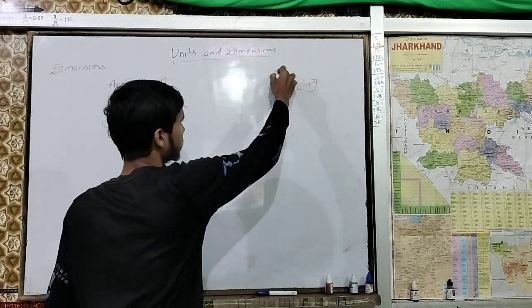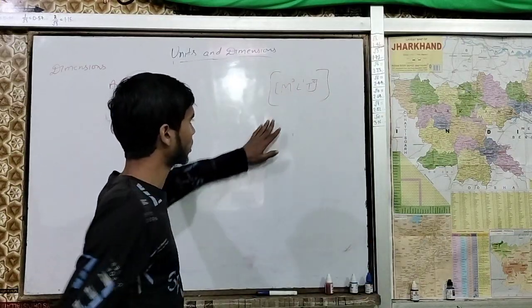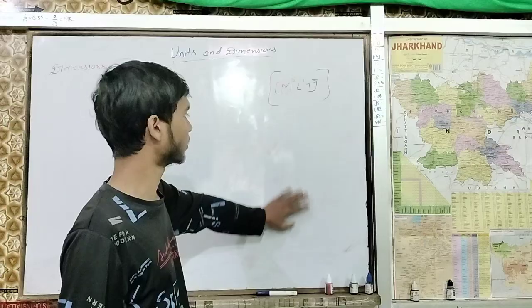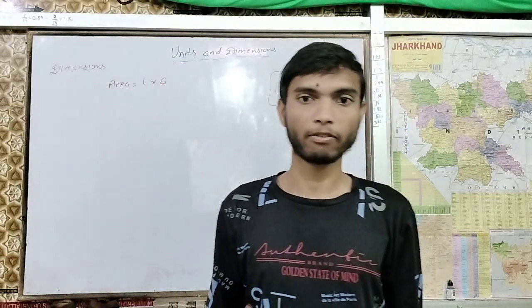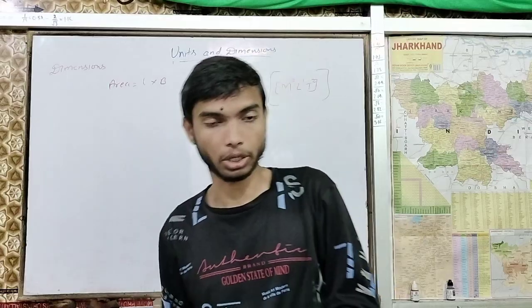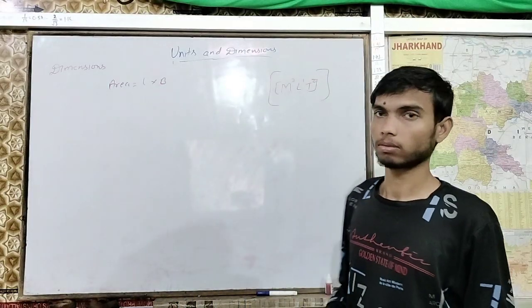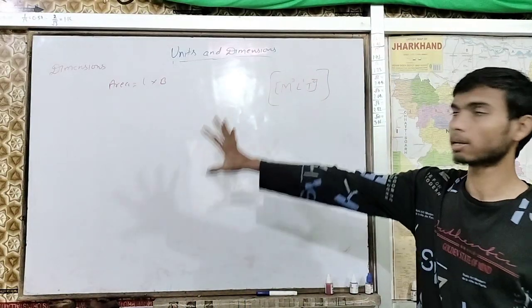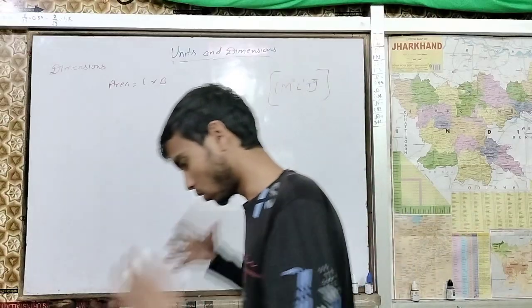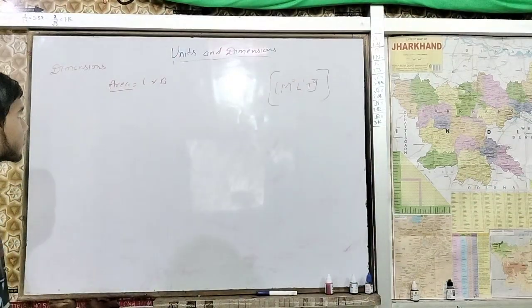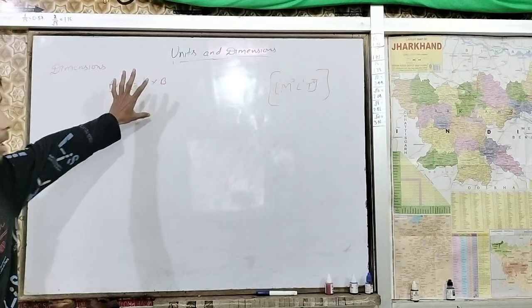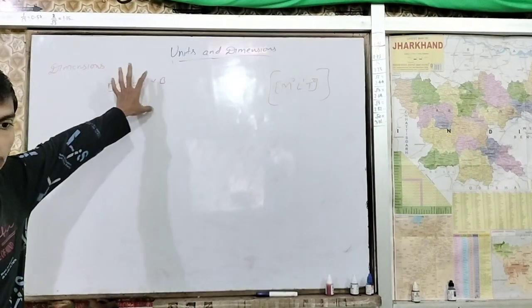So this complete thing is our dimension, where we represent the frequency of units. Frequency of units is represented with the help of a dimension. Now here, area is a quantity. You are already familiar that area is nothing but a quantity.